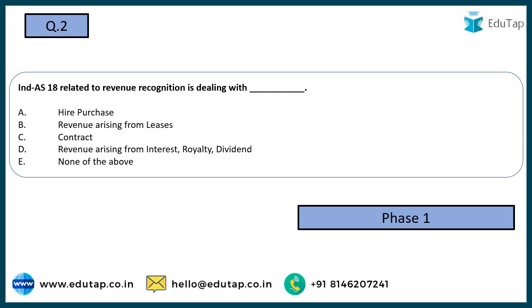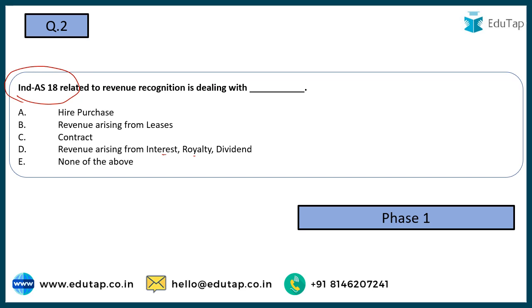Now let's move to the next question, and this question is: Ind AS 18 relates to revenue recognition relating to. Options are hire purchase, revenue arising from leases, contract, revenue arising from interest, royalty, dividend, or none of the above. So very specific question, a direct question related to Ind AS 18. If you know what Ind AS 18 relates to, you would be very easily able to answer this one.